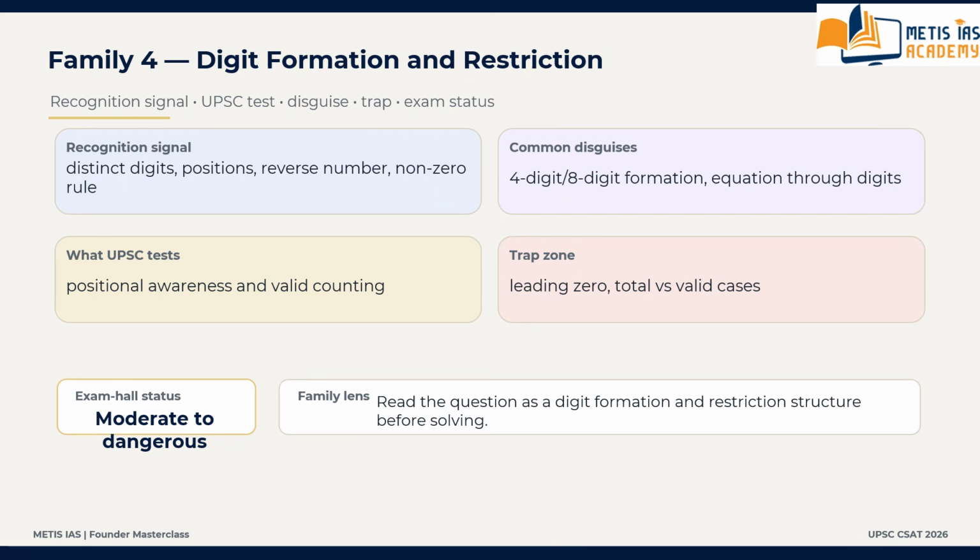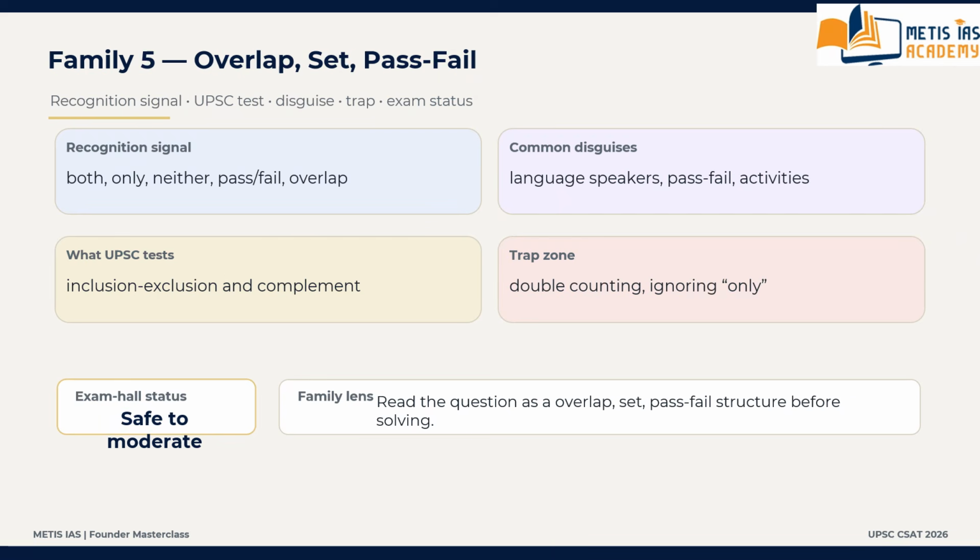Next, moving to family number 5. What is family number 5? Overlap set, pass or fail family. A very practical and recurring family. Recognition signal. What is the recognition signal? Whenever the question involves two groups, overlap, both, only, neither, pass or fail, language or activity membership. These are the recognition signals.